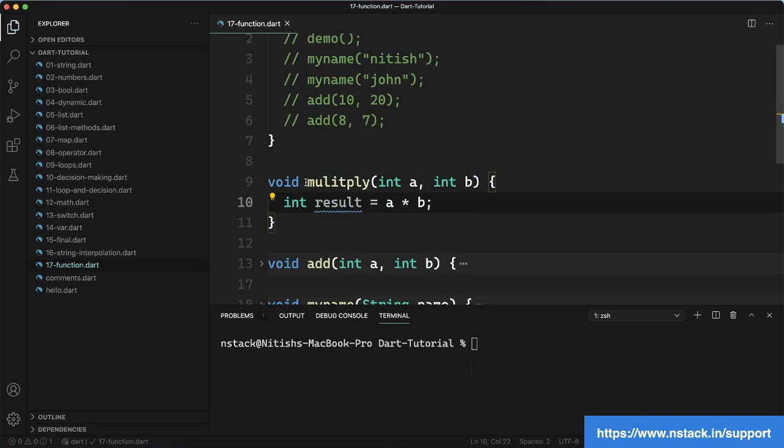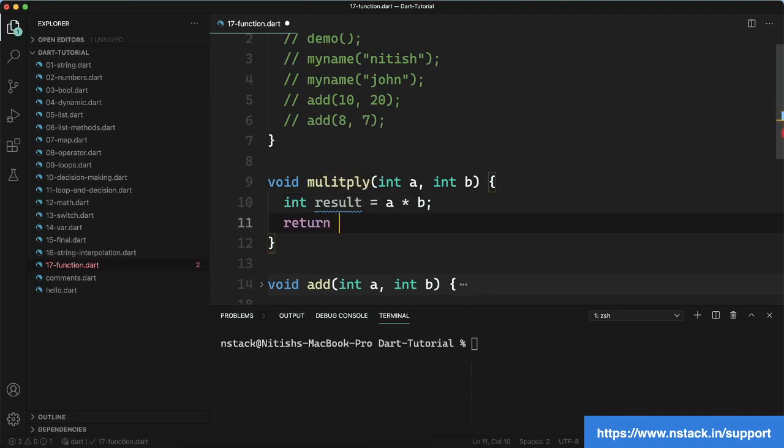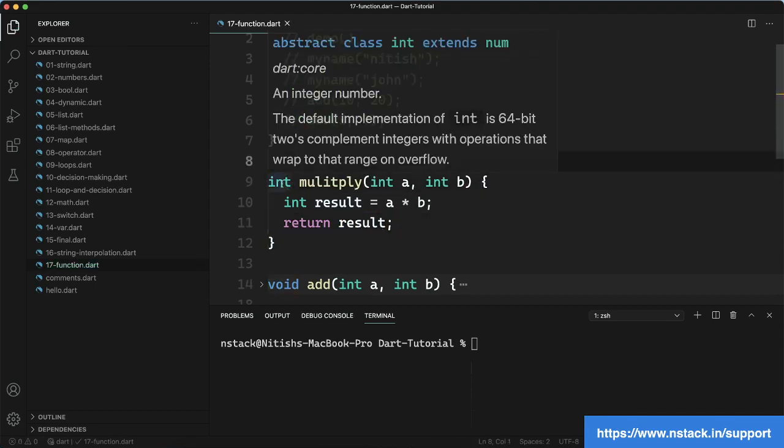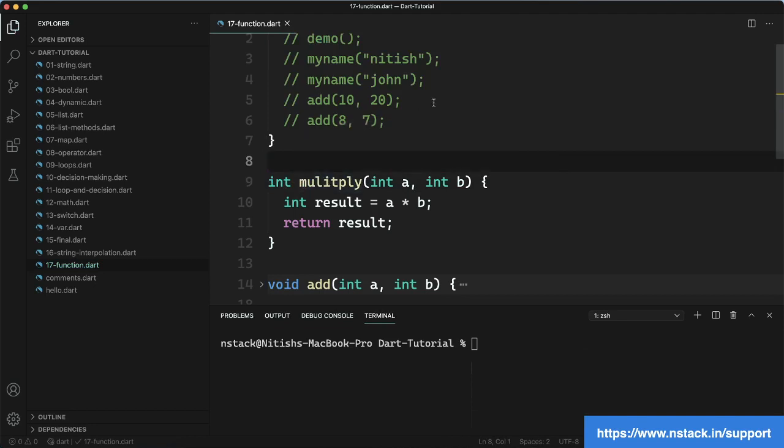So we have defined a method, not method, sorry, a function called multiply, which will take two things, a and b. After that it is going to multiply that and it will return the result. So whatever will be the result, as you can see the result is of type integer, so here we have to write int, which means the return type of the function is now integer.